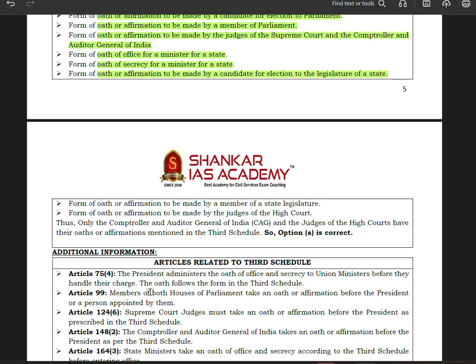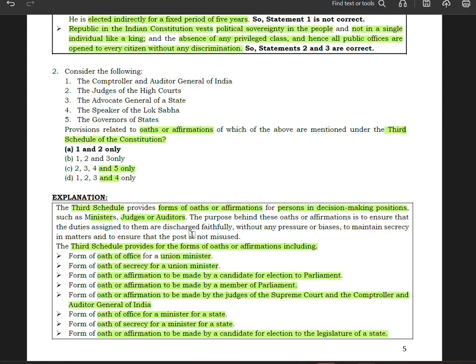Now let us move forward. Then again we have certain things: form of oath or affirmation to be made by a member of the state legislature. So MLA, basically, oath or affirmation to be made by a member of the state legislature, and then we have oath or affirmation to be made by judges of the High Court. Thus only the Comptroller and Auditor General of India (CAG) and the judges of the High Courts have their oaths or affirmations mentioned in the third schedule. So option A is the correct, option 1 is the correct. Okay, so that is the thing.